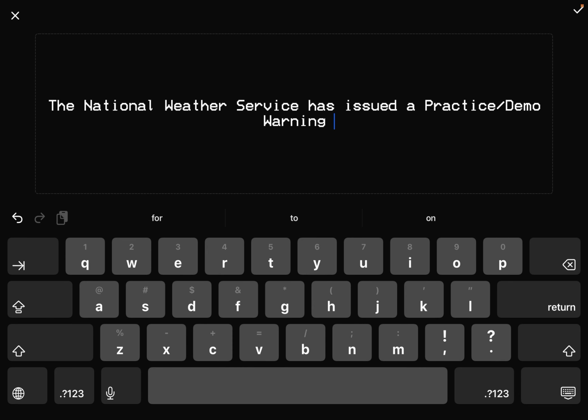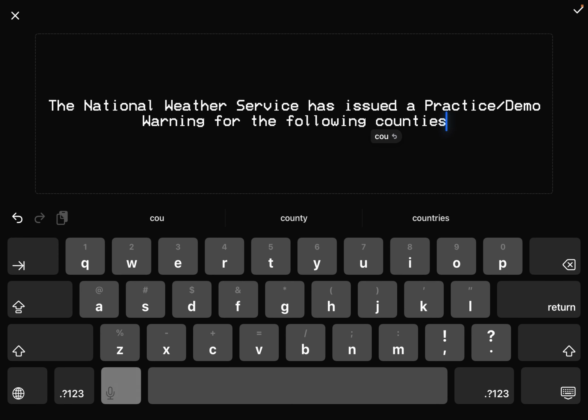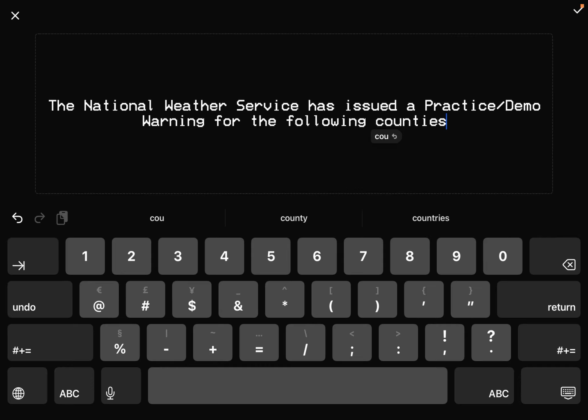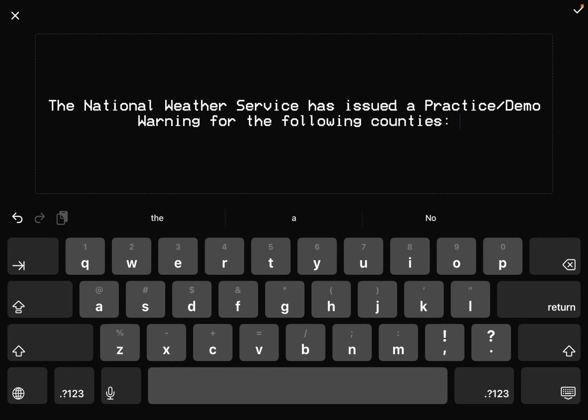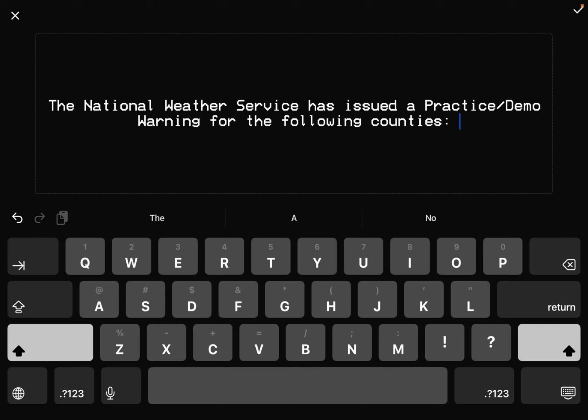So once you put down the alert type, on the right side of it, put down for the following counties. Sorry, my microphone had to be loud in the keyboard. And then just put down the counties you want.